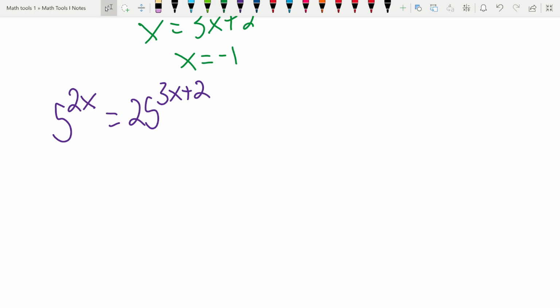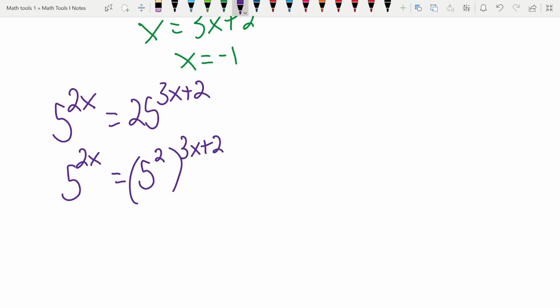But we can easily rewrite this so that they do have the same base using the exponent properties. So the left side is 5 to the 2x, and the right side, we could write this as 5 squared to the 3x plus 2, right? Because 25 is just equal to 5 squared.